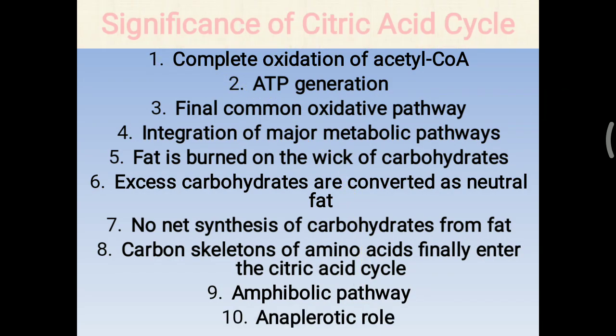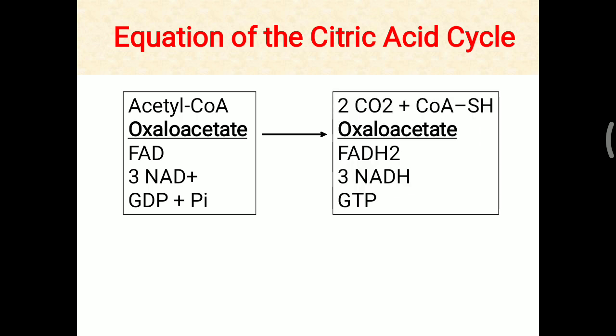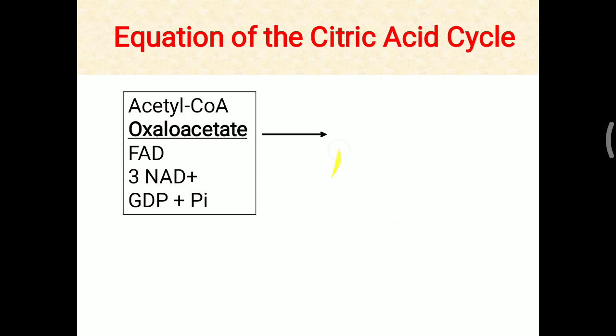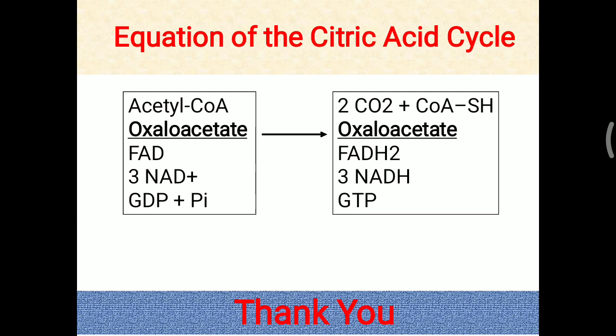Now again, the summary or equation of the TCA cycle: first, acetyl CoA plus oxaloacetate is needed for the TCA cycle, FAD, NAD plus, GDP plus phosphate are needed, so the acetyl CoA is converted to 2 carbon dioxide molecules, CoA-SH is separated, and oxaloacetate we get back as such. FADH2 and NADH are generated, and one substrate level phosphorylation generating GTP. So that's all about the reactions of the Krebs cycle, or the TCA cycle.